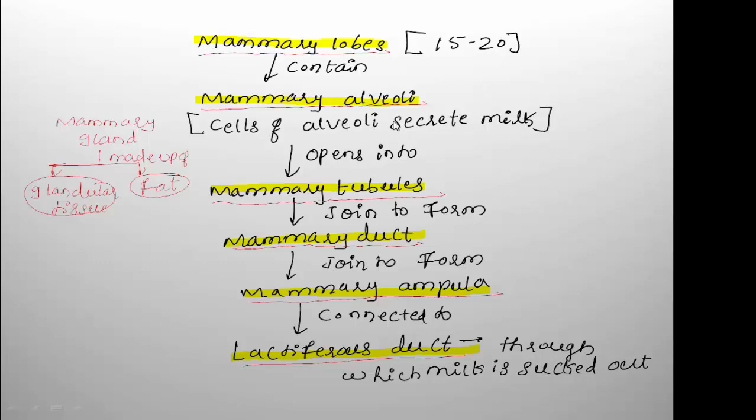Cells of the mammary alveoli secrete milk, and these mammary alveoli open into mammary tubules. The mammary tubules join to form mammary duct, and mammary ducts join to form mammary ampulla, and mammary ampulla is connected to lactiferous duct through which milk is sucked out. So these are the parts of mammary gland.